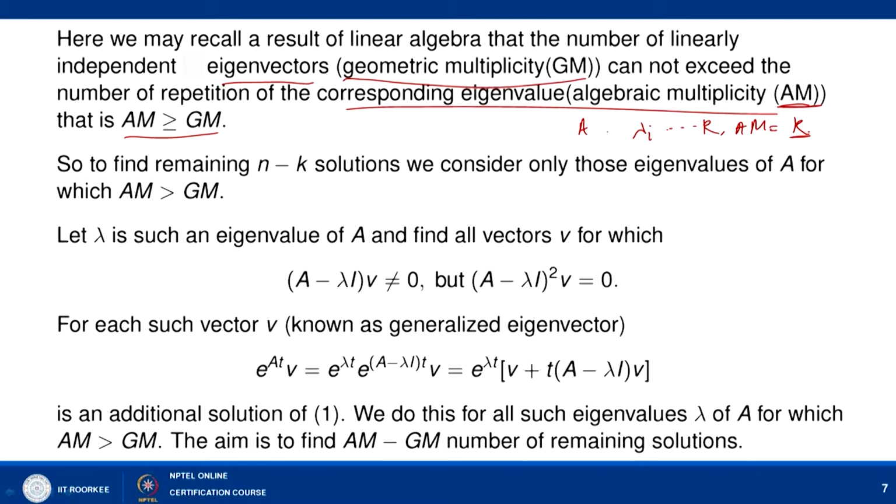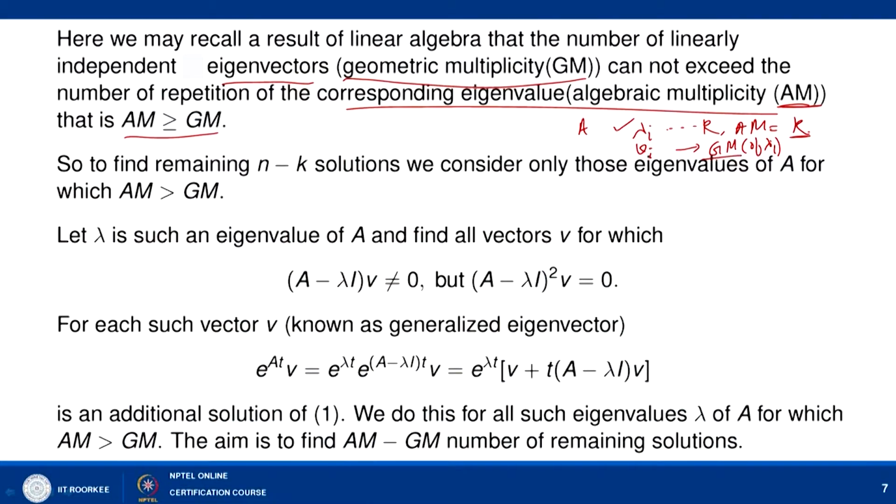Now, corresponding to lambda_i, find the number of linearly independent eigenvectors; this is known as the geometric multiplicity of lambda_i.